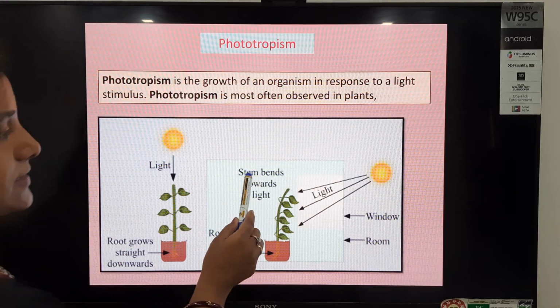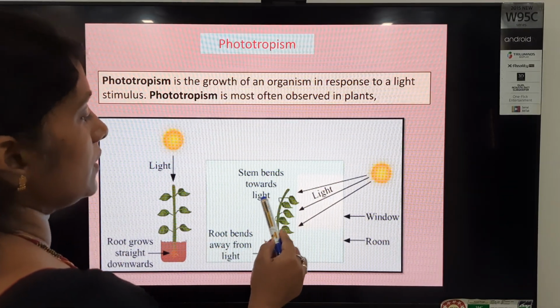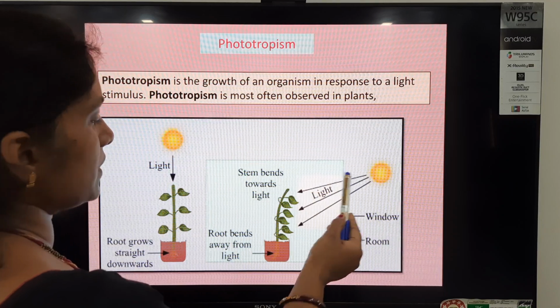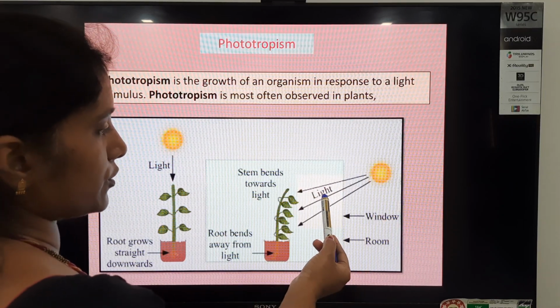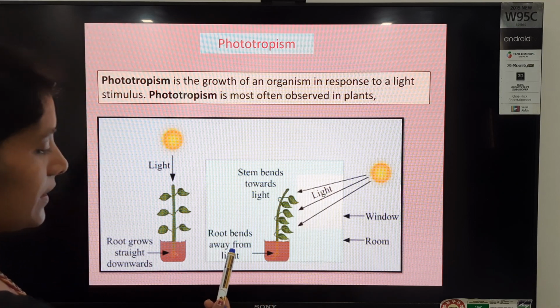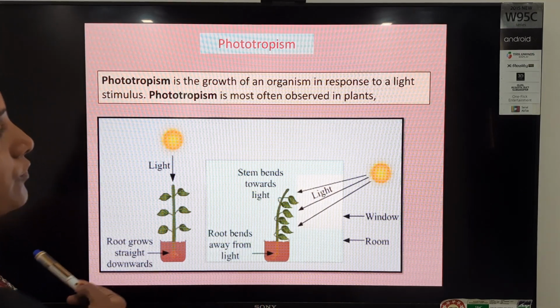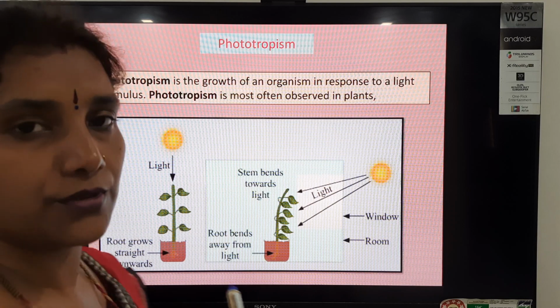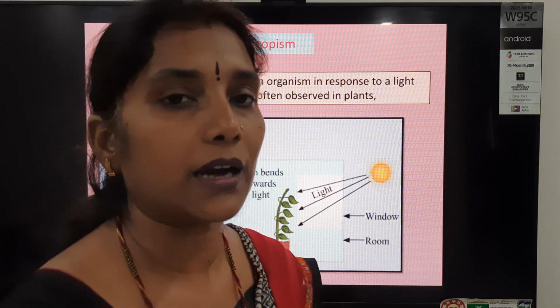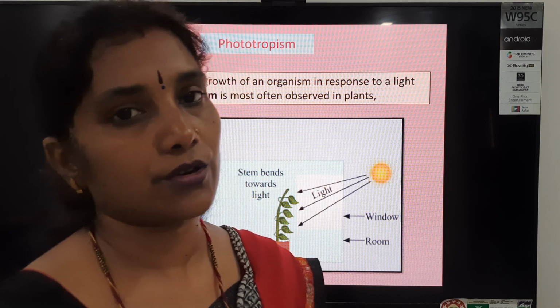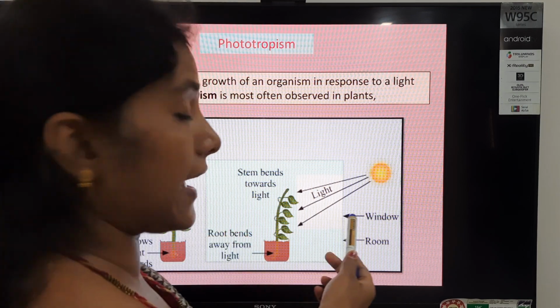So the stem shows positive phototropism towards the light, and roots show negative phototropism. So I hope, students, I am making you clear, and now you are able to know what you mean by phototropism. And it's a directional movement.